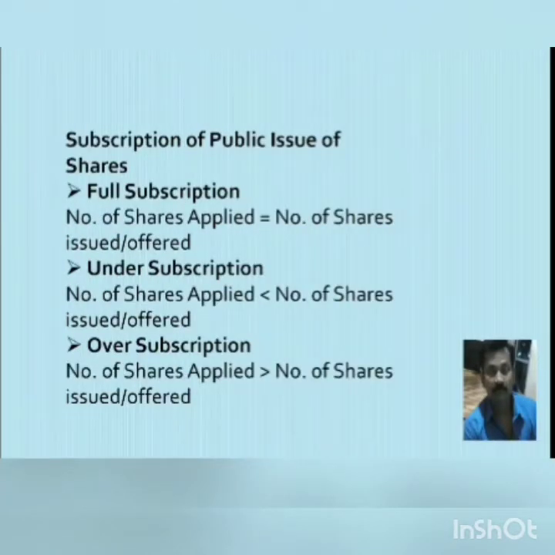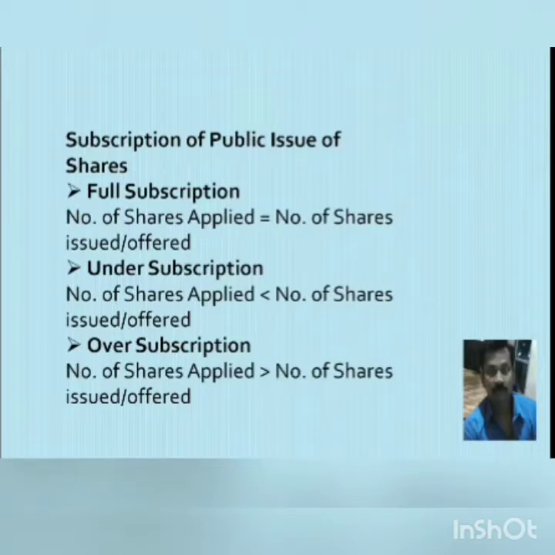Now students, come to the subscription of public issue of shares. When the shares are issued to the public, there can be 3 conditions. The first one is full subscription. It means that the number of shares applied is equal to the number of shares issued or offered to the public. For example, a company has issued 1 lakh shares and application is received for 1 lakh shares. That means the shares are fully subscribed by the public.